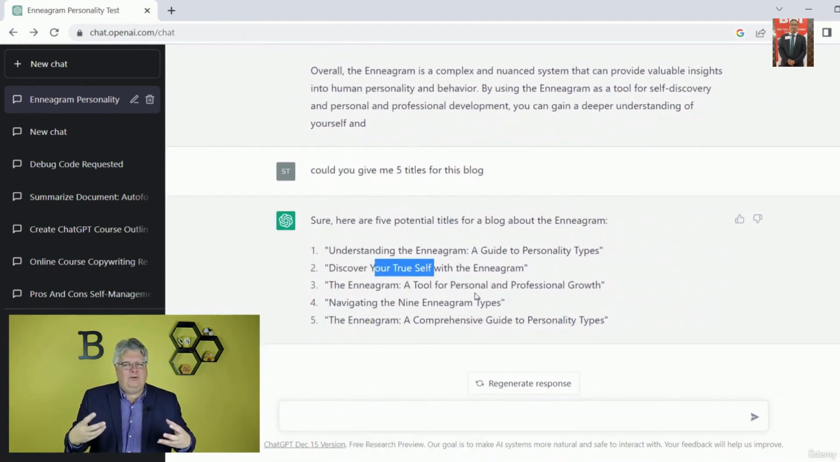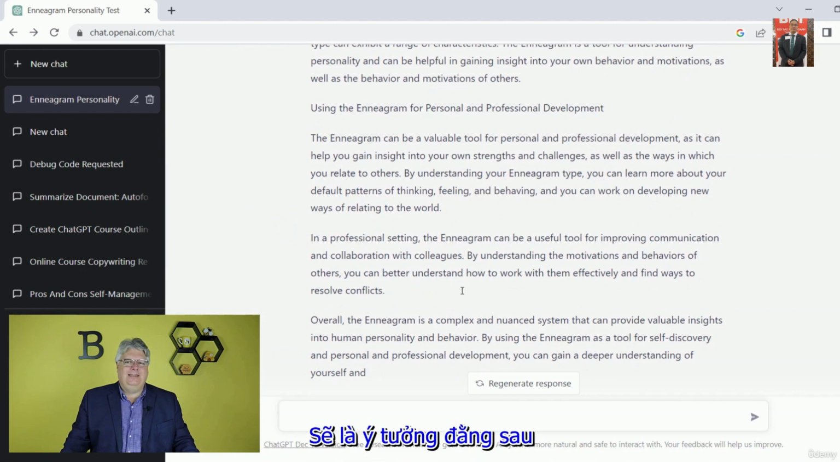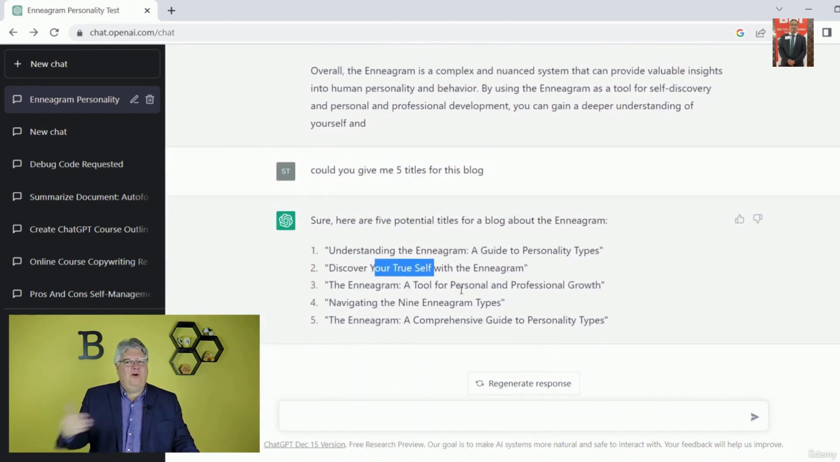To start generating content or generating ideas and then building on that, would be the idea behind that. All right, so let's keep going with the course. And these are some hot tips. Now we're going to look at some more detailed stuff as we keep going through.